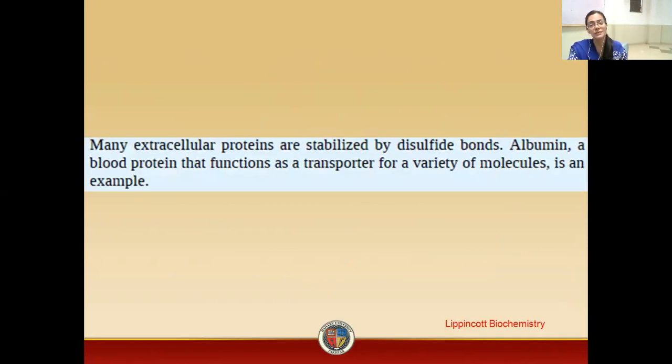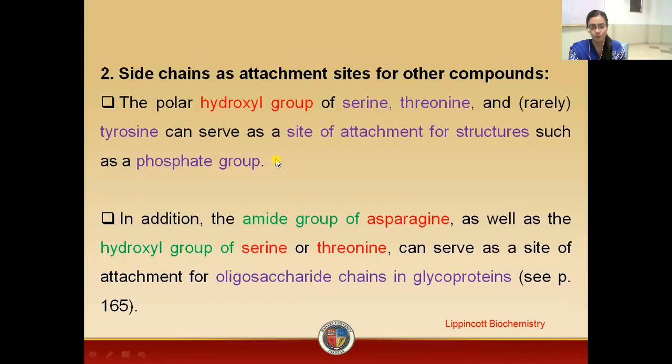So many extracellular proteins are also stabilized by these disulfide bonds. We have example of the albumin. We have already discussed albumin in our previous lectures. Albumin is a blood protein that functions as a transporter for different molecules, and is also an example of a disulfide bond.